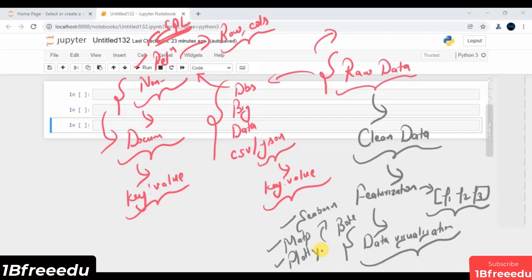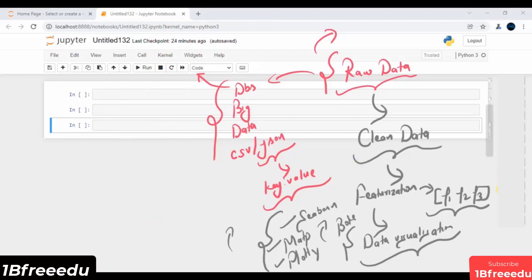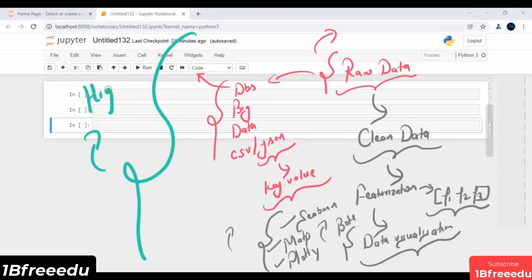Bokeh is all about the extension of Plotly. Hence, we will primarily touch upon these three modules, not just in this use case but in the entire course as well. So this is typically our high level overview of how you have to proceed in this entire use case.